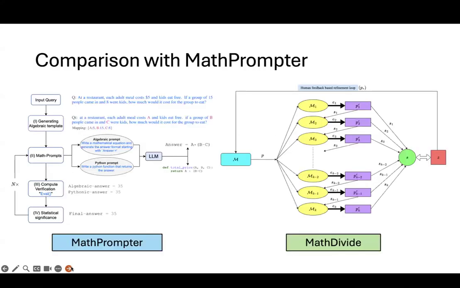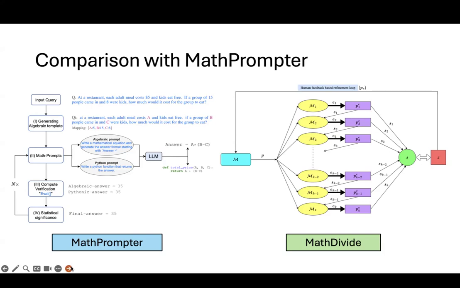So on the left, we can see the MathPrompter prompting technique, and on the right, we have the MathDivide, which is our proposed prompting technique. For MathPrompter, first, the problem is converted into a template where specific details are replaced with variables. Next, they create two types of prompts: an algebraic prompt to define a mathematical equation for solving the problem, and a Python prompt to code a function that calculates the answer. These are fed into the LLM, which generates both the equation and the Python function.